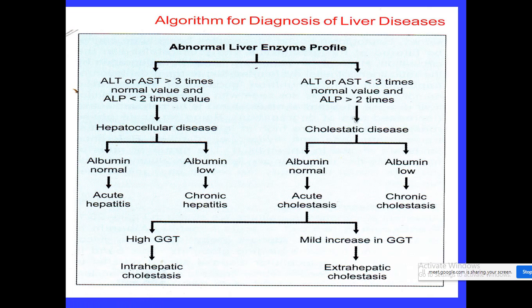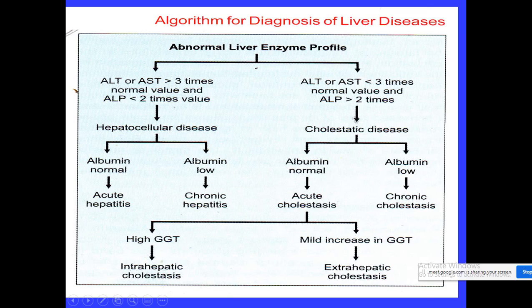Now in this slide I have shown the algorithm for diagnosis of liver disease. You can see the abnormal liver enzyme profile.